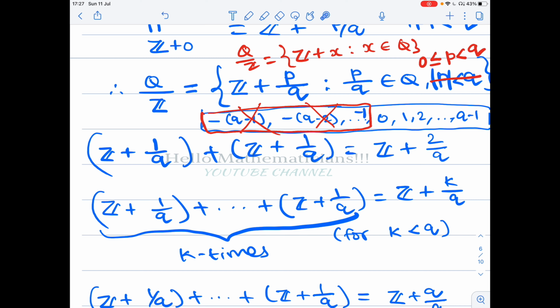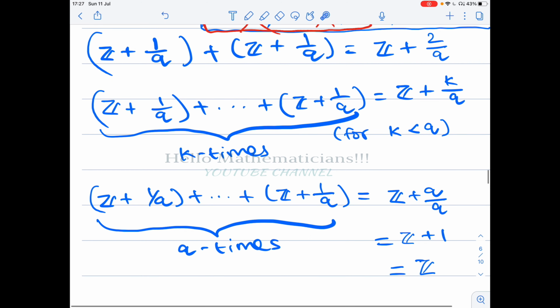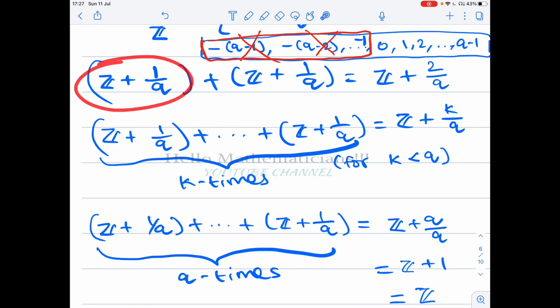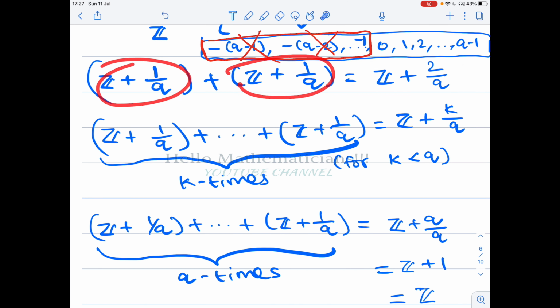Okay. Now let's do some simple calculations. Now we are almost done. If you add Z plus 1 by q with Z plus 1 by q, you get Z plus 2 by q. Similarly, Z plus 1 by q plus Z plus 1 by q is Z plus 1 by q plus 1 by q.